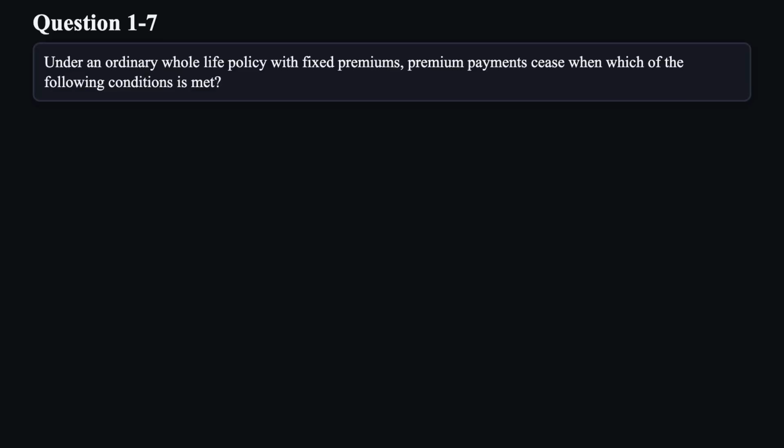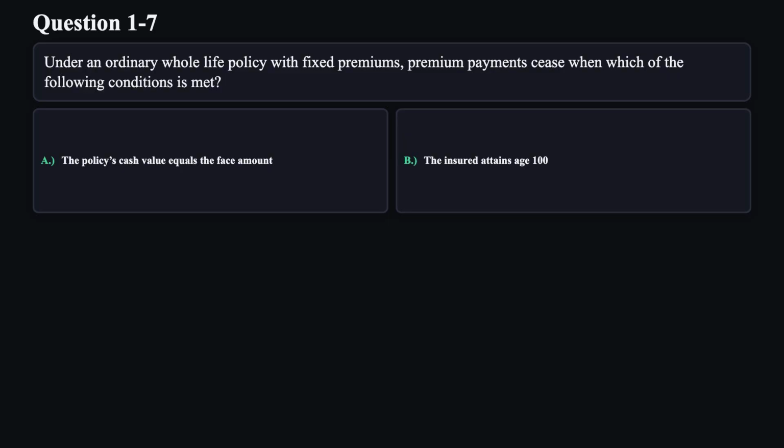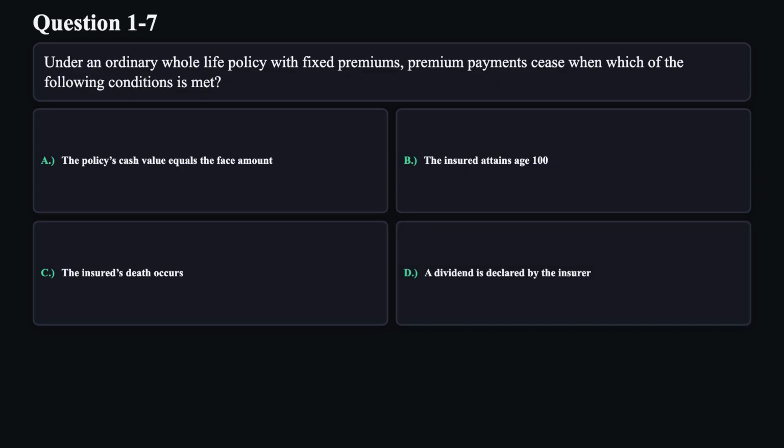Question 7. Under an ordinary whole life policy with fixed premiums, premium payments cease when which of the following conditions is met? A. The policy's cash value equals the face amount. B. The insured attains age 100. C. The insured's death occurs. D. A dividend is declared by the insurer.